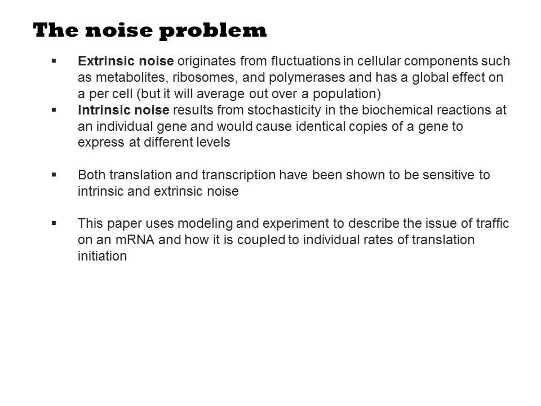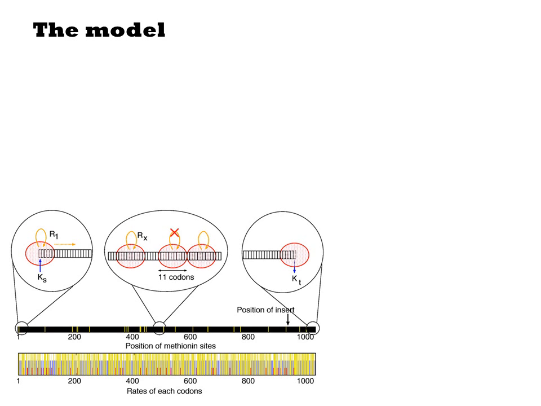This paper uses modeling and experiment to describe the issue of traffic on an mRNA and how it is coupled to individual rates of translation elongation. It deals with the issues associated with adjacent slow and fast codons. Random collisions are an example of intrinsic noise because they affect the ultimate expression level of a single gene. Their stochastic model describes translation as distinct initiation, elongation, and termination phases. In each phase, the large footprint of the ribosome bound to the mRNA is taken into account. If a ribosome is already at a certain position of the sequence, then another ribosome is not allowed to exist there as well.